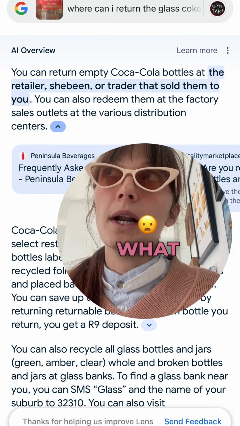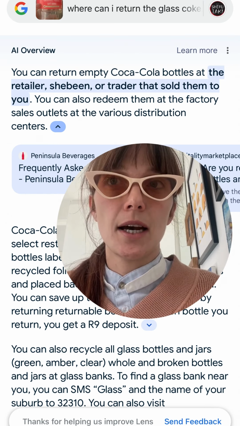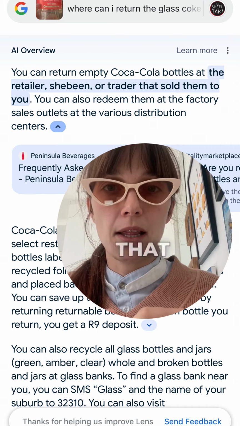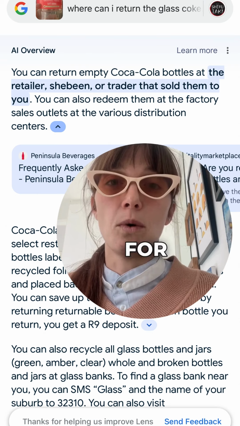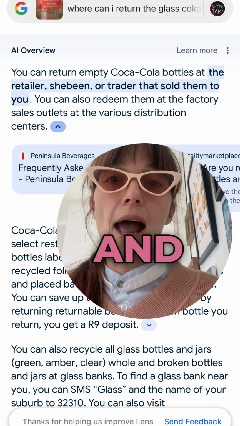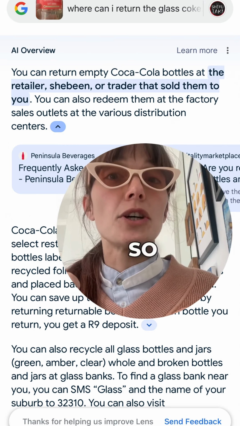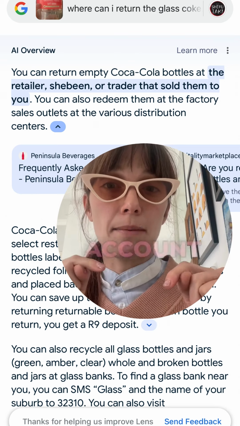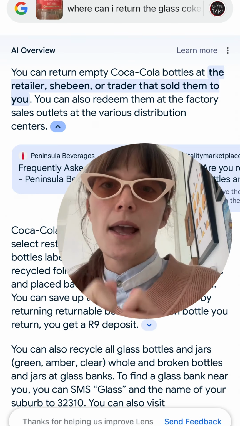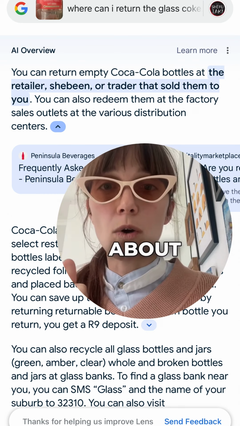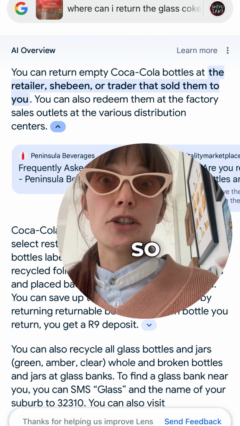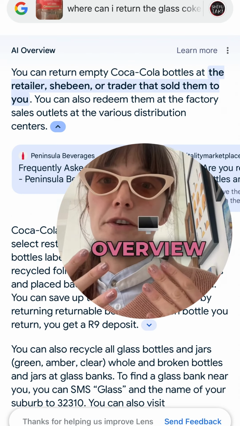So anyway, what I did after that is I found a company that did list for my area within Cape Town, and I went onto their website. Their website wasn't very user-friendly, so I ended up going to the Instagram account, and now I am having a conversation about my recycling. So basically that is the AI overview in a nutshell.